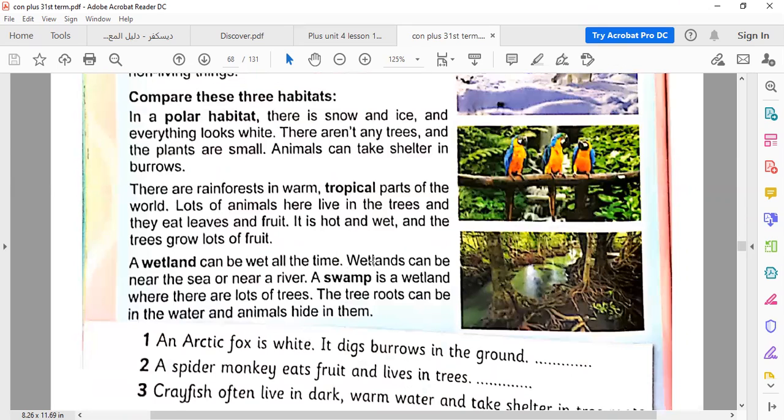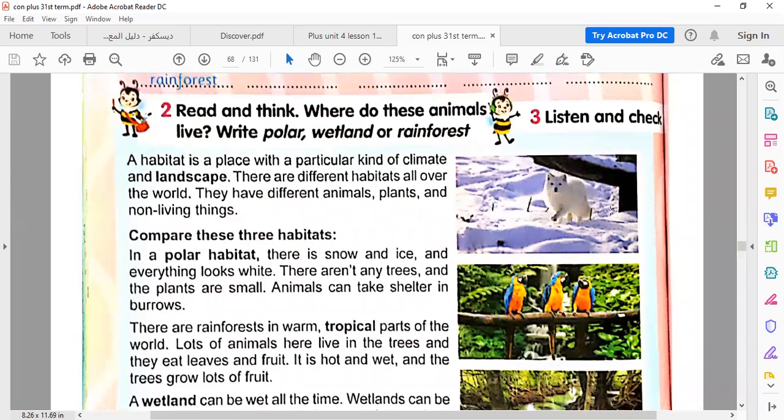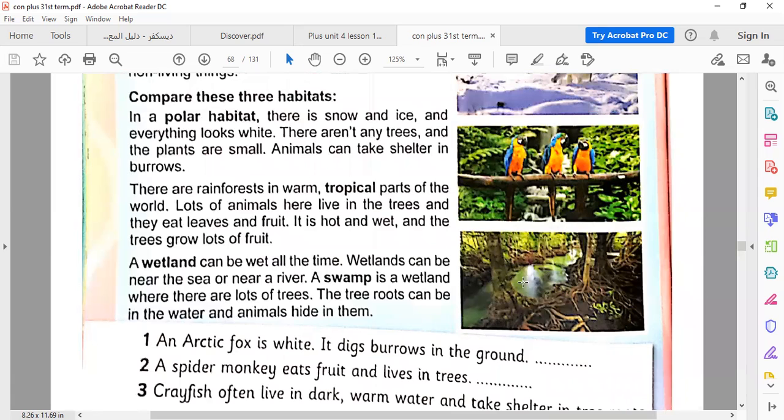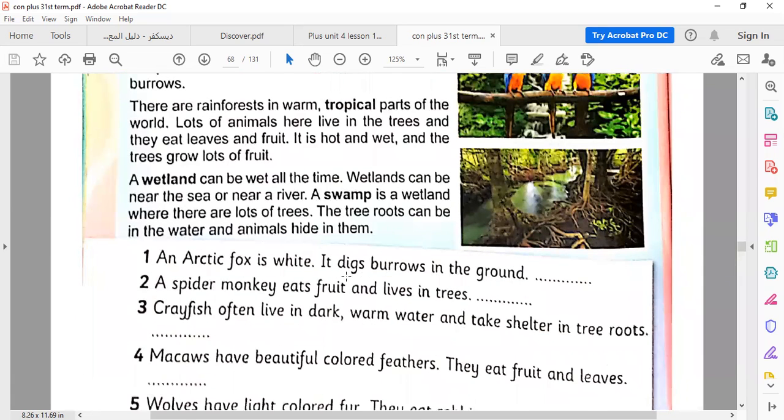The third habitat is wetland. We call it wetland because it is always near the sea or the river, and the land is always wet. There's another kind of wetland called the swamp. Swamp is a wetland, but the water doesn't move, so the water is dirty. Okay, so here we studied polar, snow everywhere; rainforest, trees and fruit everywhere; wetland, there is water. Now let's answer the questions.